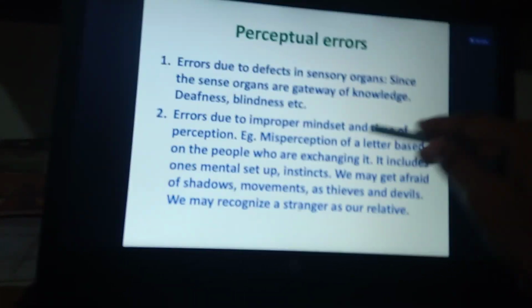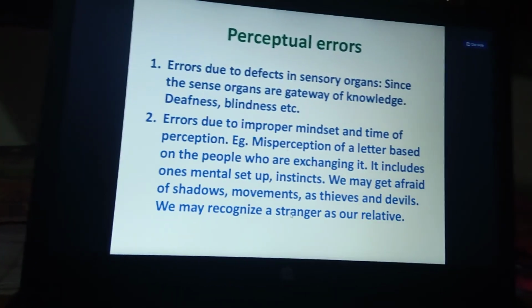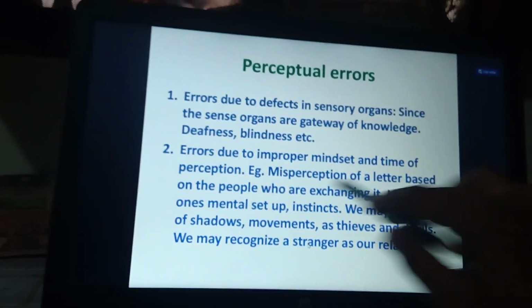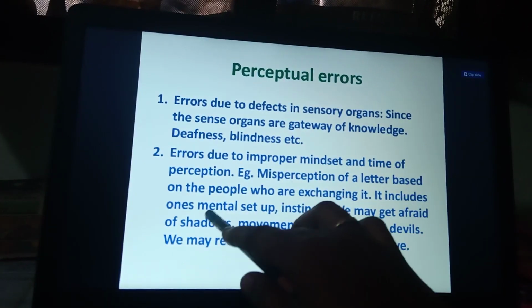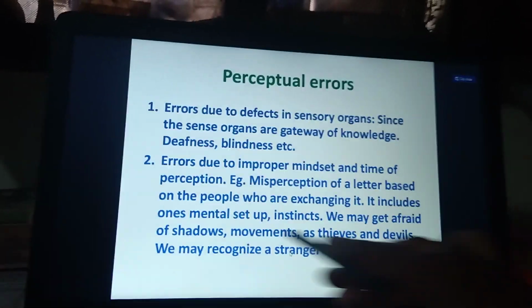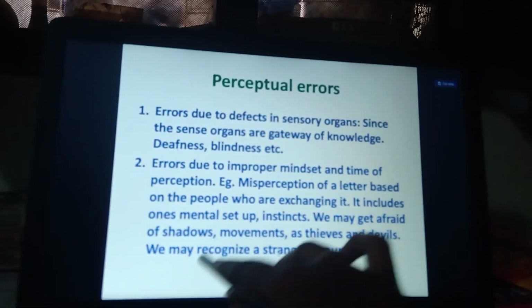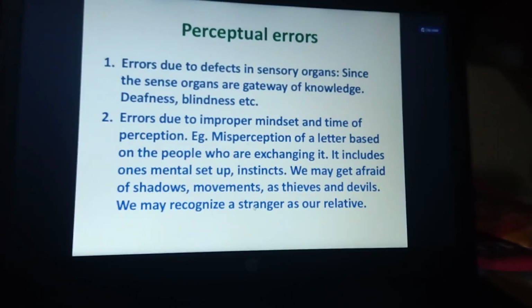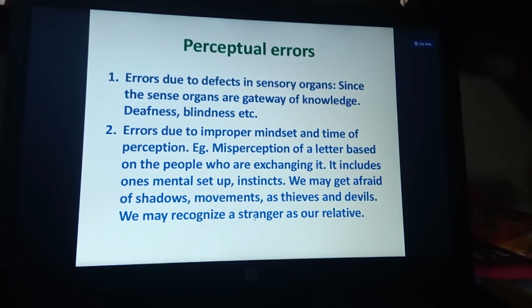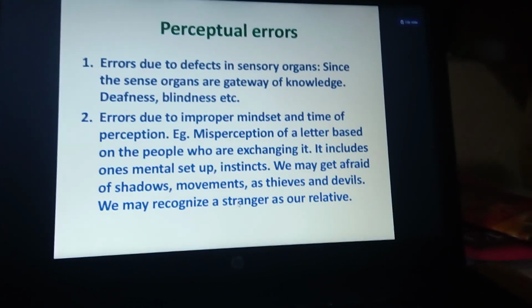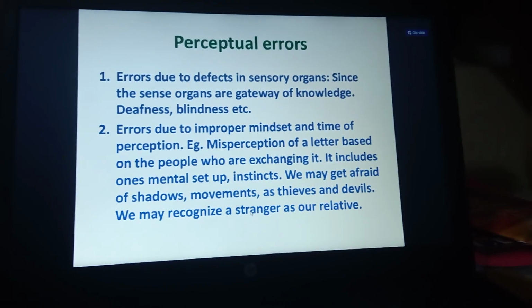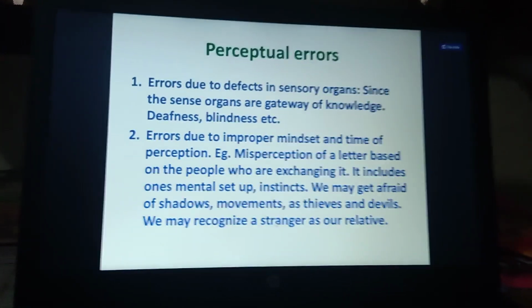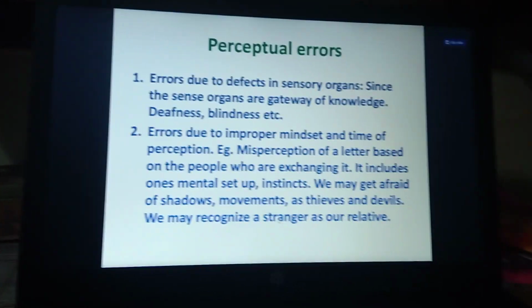And next one is mindset at the time of perception. Here mindset is nothing else but misperception based on the mental setup at that instant. So we may get afraid of shadows, mistake moments for thieves and devils, and we may recognize a stranger as our relative. At the start of the introduction I already gave an example: whenever we wake up at night and see our own shadows, we feel that it is a ghost. So that is regarding mindset and time of perception.